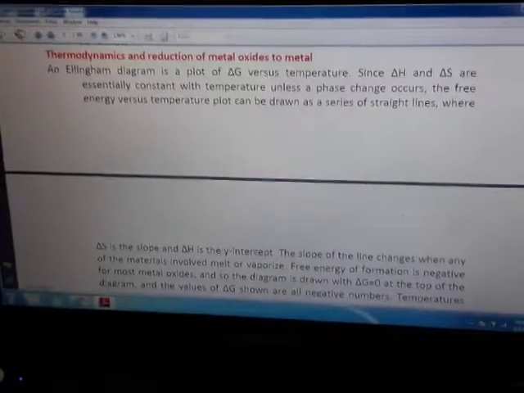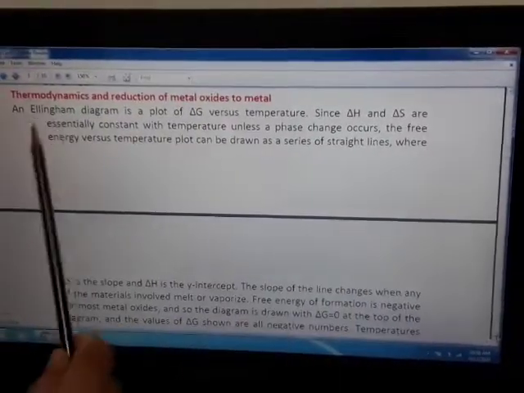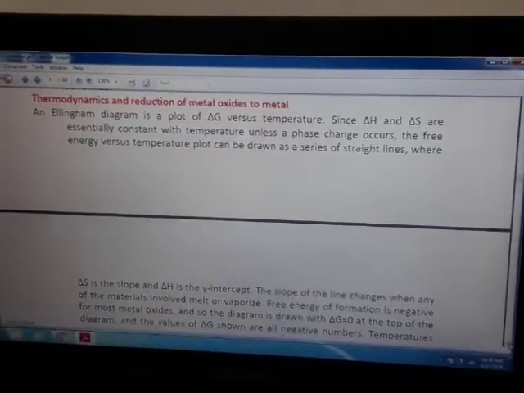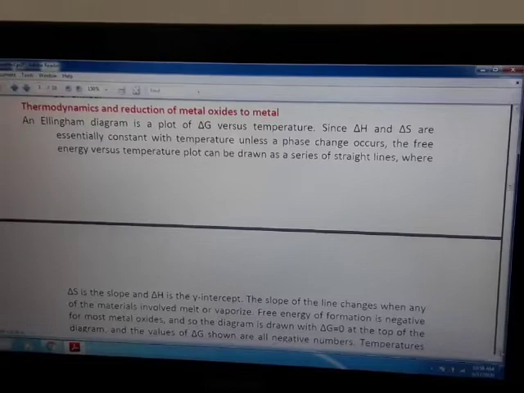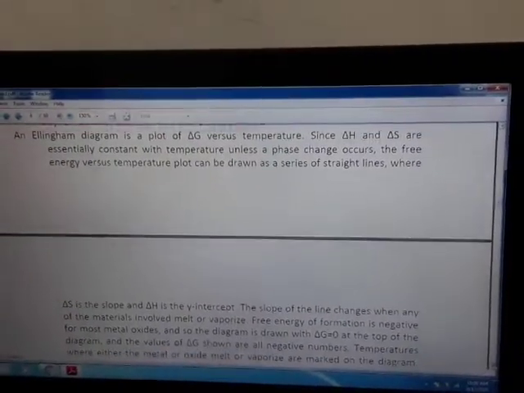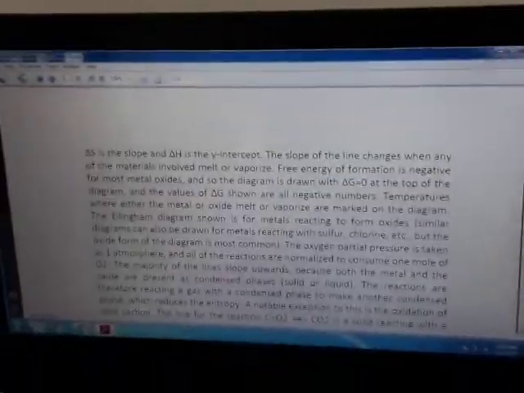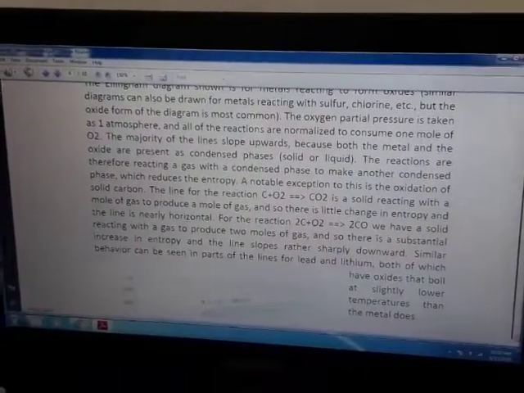Now children, after getting the metal oxide, we need to reduce the metal oxide to get the crude metal. So in metallurgy, it involves all sorts of heat. We need to understand the thermodynamic principles of reduction of metal oxides to metal. Here Ellingham was a chemist who studied the reduction of metal oxides with the help of heat, and it was called pyrometallurgy. So what is actually meant by pyrometallurgy? Pyro means heat and metallurgy means the process of extraction of metals.